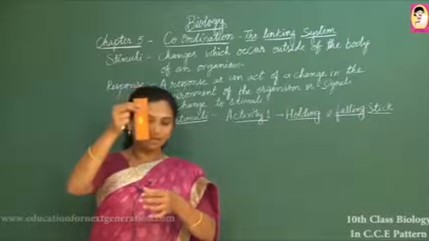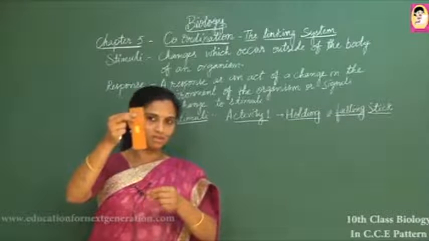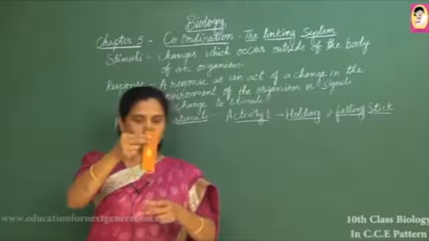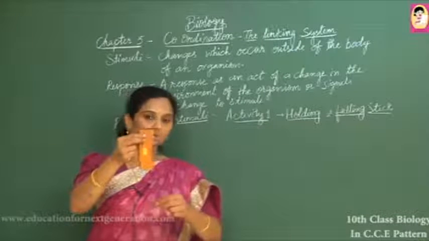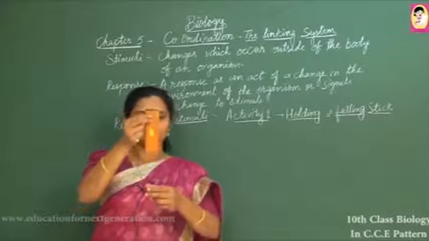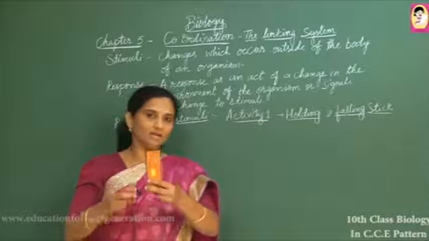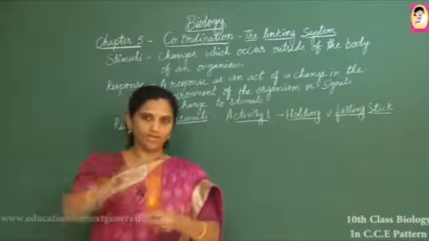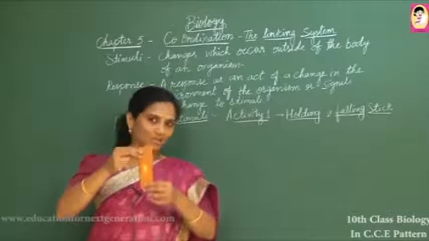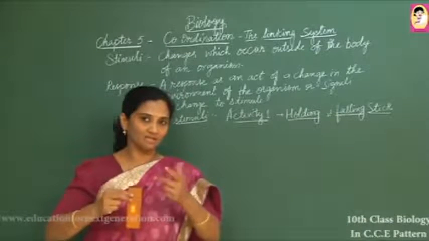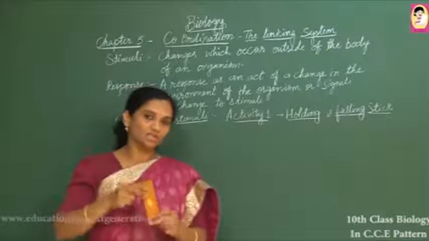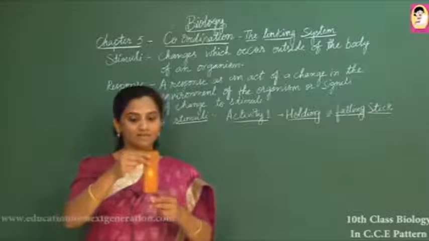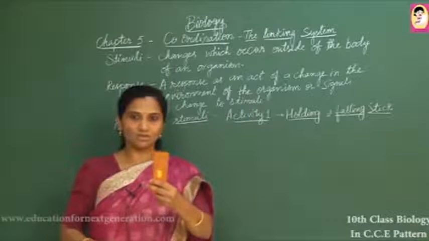So as I drop it from here, my muscles have to work immediately. So there is the trigger in the response. The stimulus is this, and as I drop, immediately my muscles have to coordinate very fast to hold this one. If I delay, my response will be delayed, and then we can see that it will fall down. This shows how responses are very fast, and when responses are generated, especially in muscular activities, some muscle cells are triggered very fast and control this to hold it.